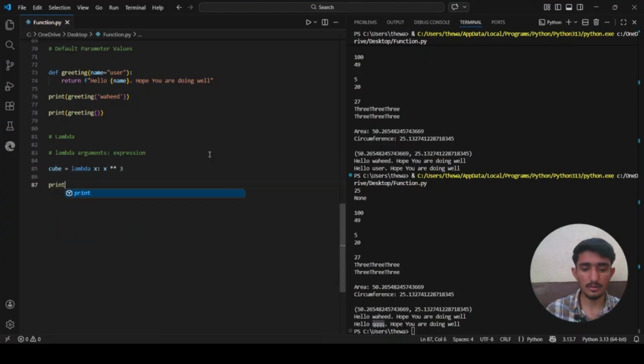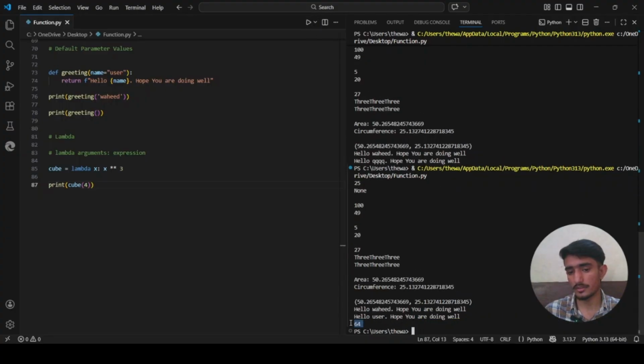Now we will print cube, and then define the value of x. Let me say 4 cube, it will say 64.